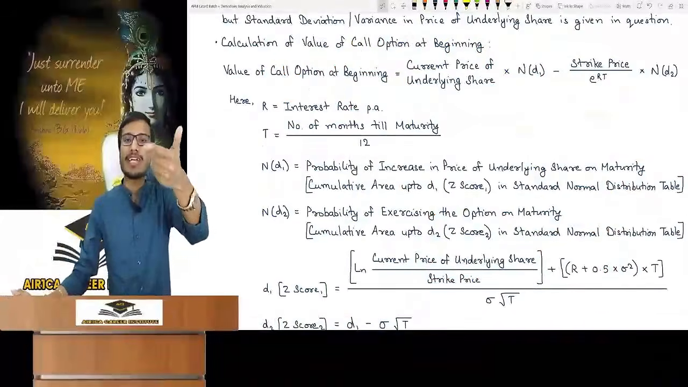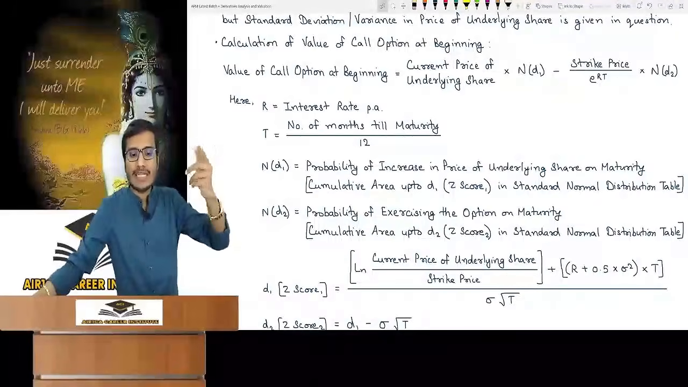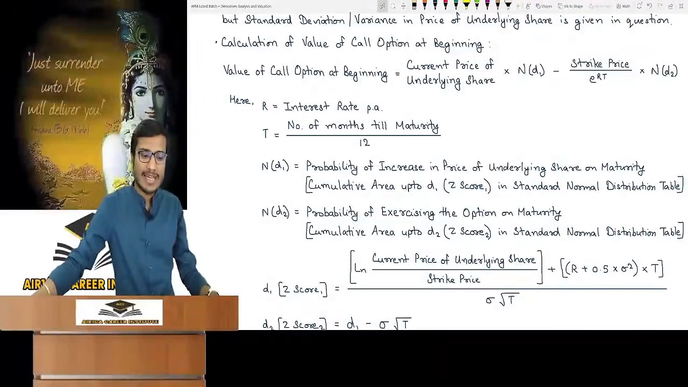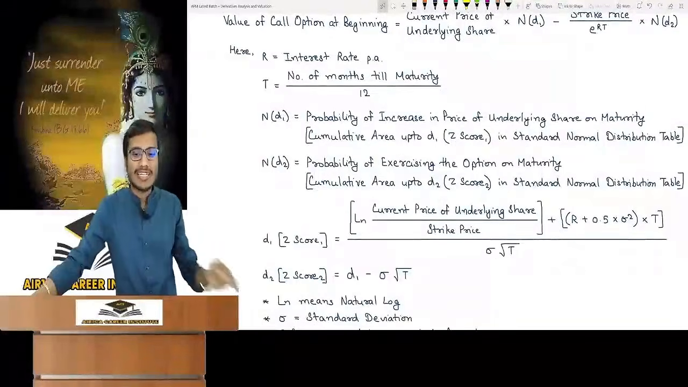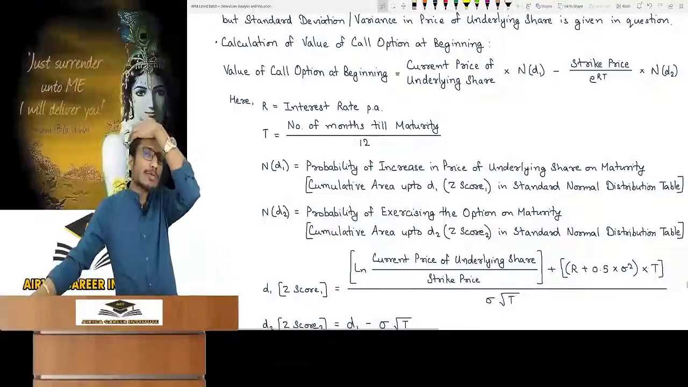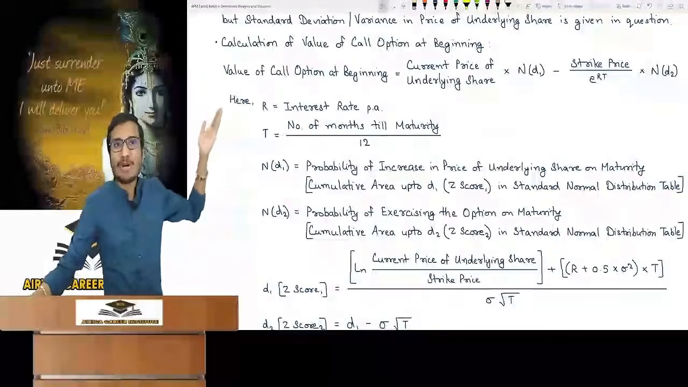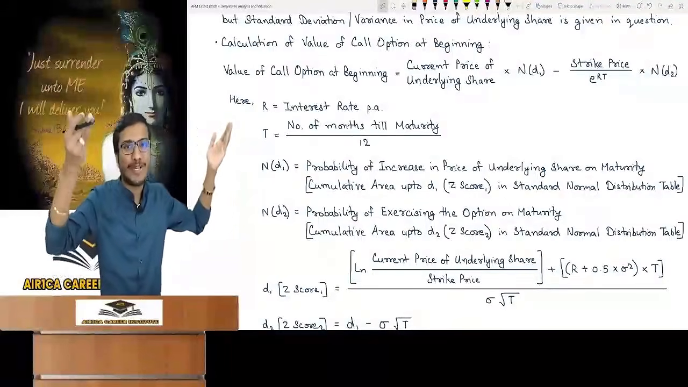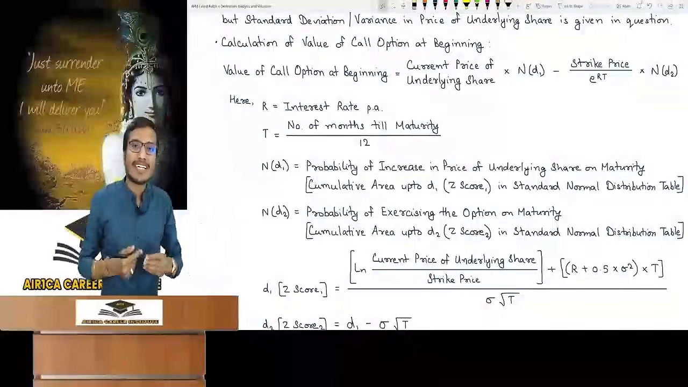Probability is denoted with N(d1) and N(d2). R stands for interest rate per annum. T stands for number of months till maturity divided by 12 for the option contract. N(d1) means the probability of increase in price of the underlying share at maturity, because we exercise the call option when the price increases. So current price is multiplied by the probability of increasing price. If the call option is not exercised, then the value will be 0.